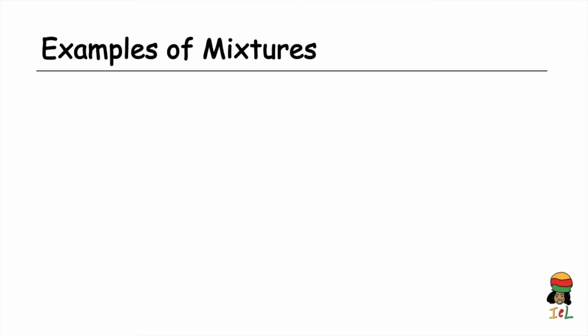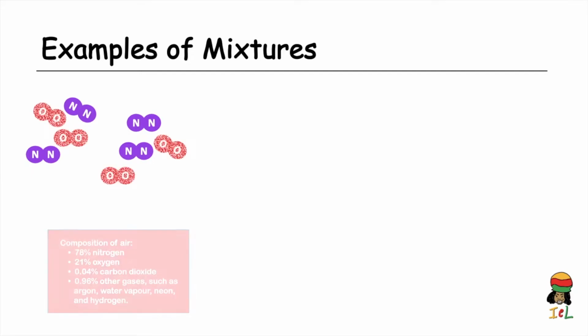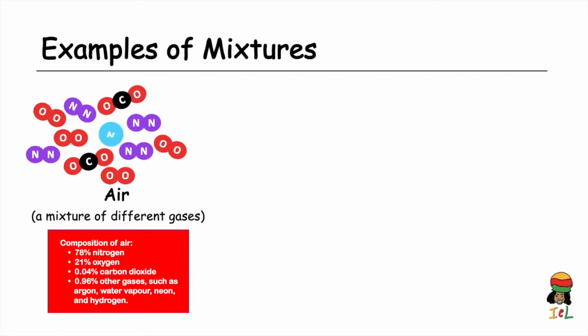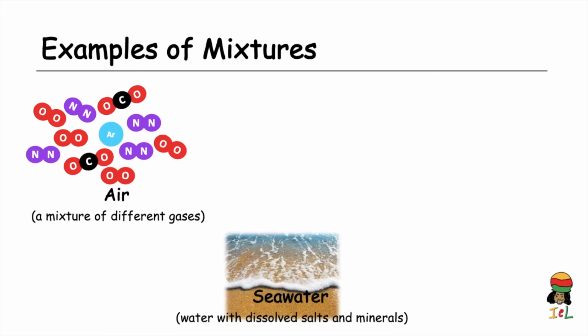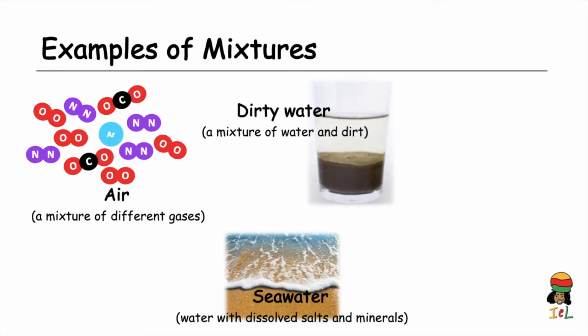Examples of mixtures include air, and air is a mixture of different gases: nitrogen, oxygen, carbon dioxide, and other gases such as argon and water vapor. And note that nitrogen is the most abundant gas in the mix. It's about 78%. Seawater is a mixture of mineral salts, water, and sand, and the mineral salts are often dissolved in the water. Dirty water is also a mixture.